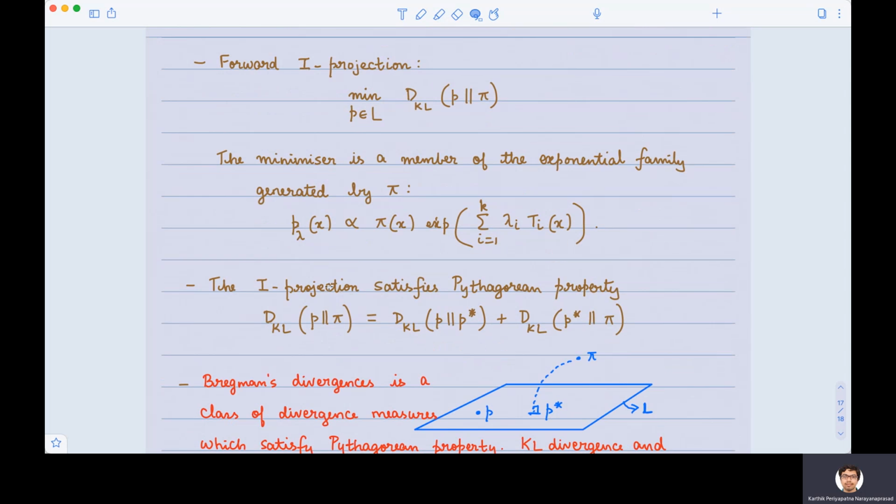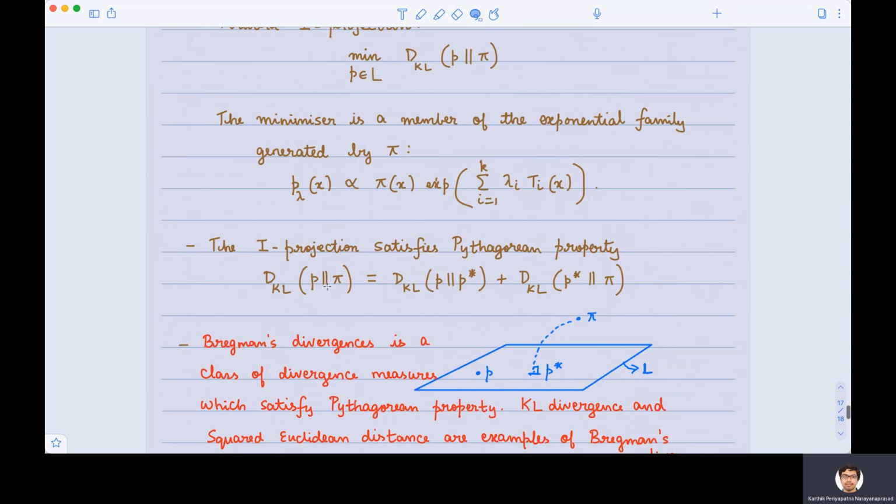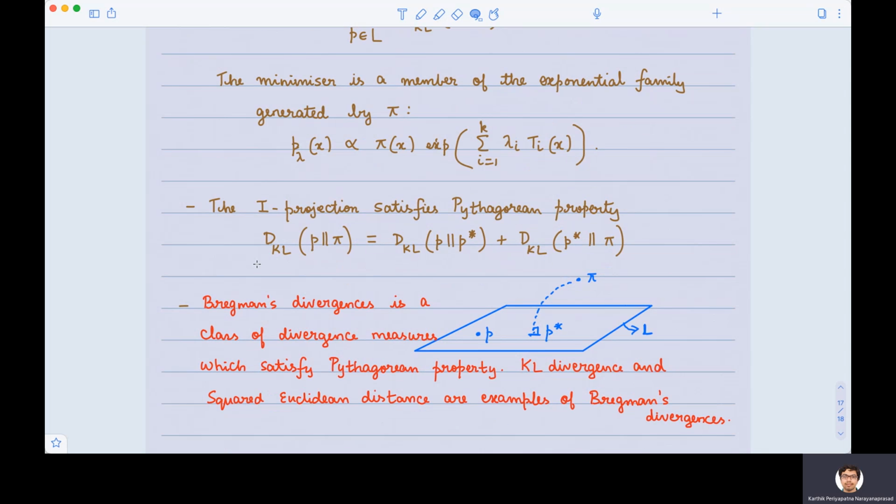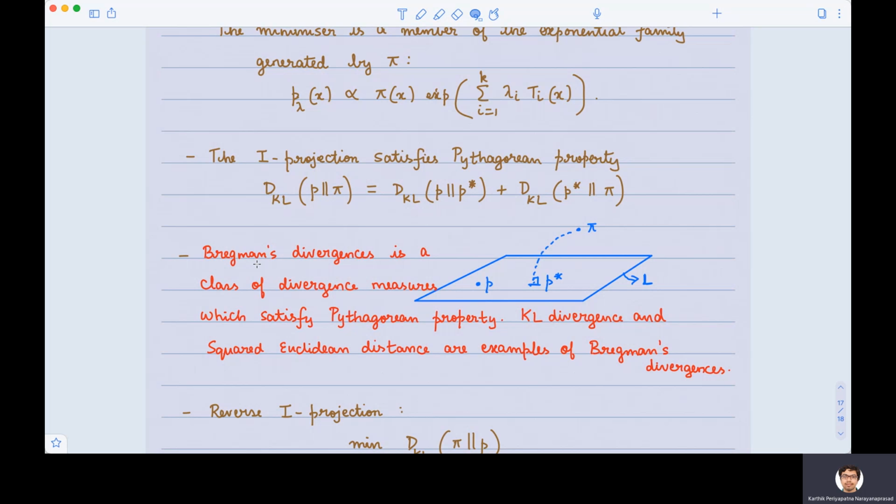Further, I projection satisfies a very nice property which is called the Pythagorean property. This Pythagorean property is satisfied not only by KL divergence. We know that it is satisfied by squared Euclidean distance, for example. So is there a large class of other divergences which also satisfy the Pythagorean property? The answer is yes. We have a class of divergences called Bregman divergences. Every divergence in the Bregman divergence family satisfies the Pythagorean property. KL divergence and squared Euclidean distance are simply examples of Bregman divergences. There are more general divergences which satisfy this Pythagorean property.